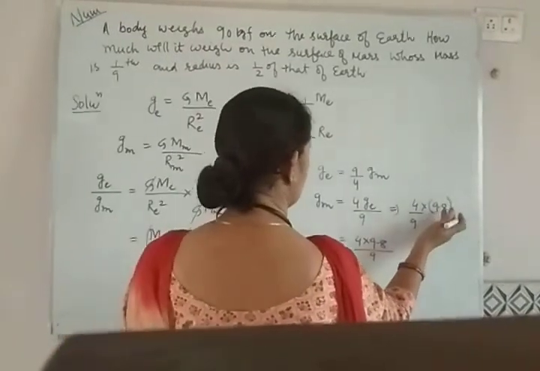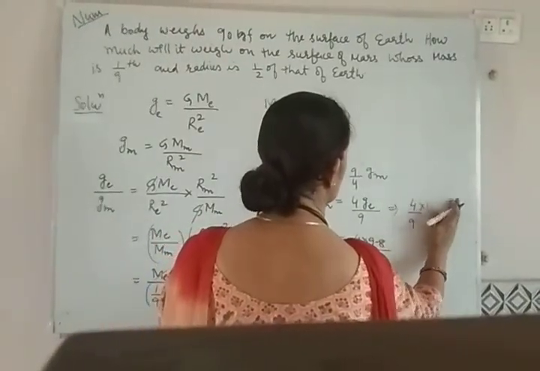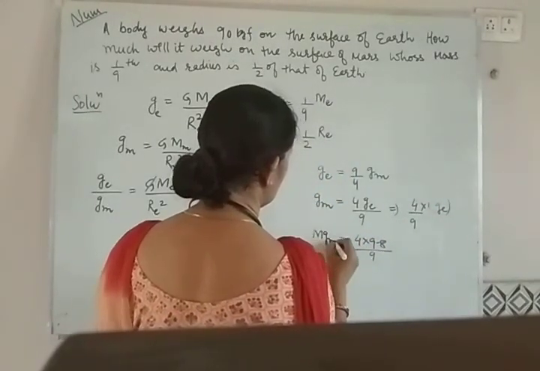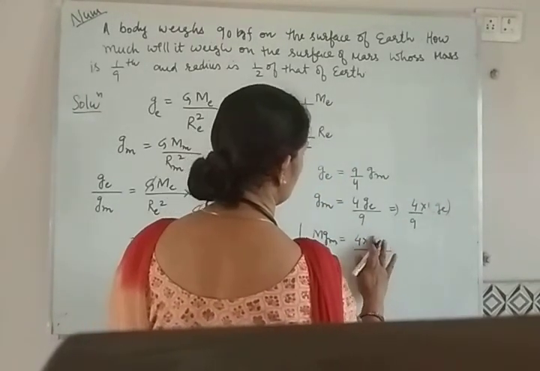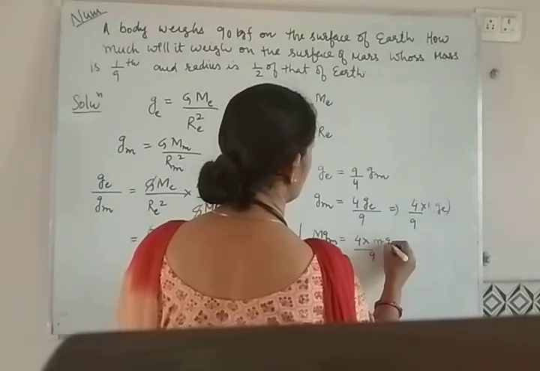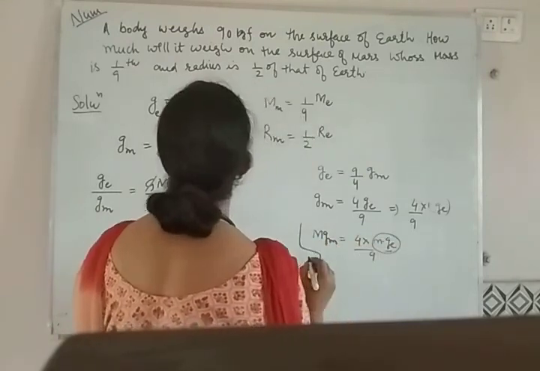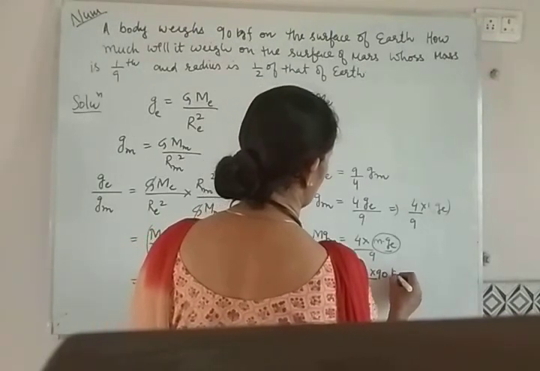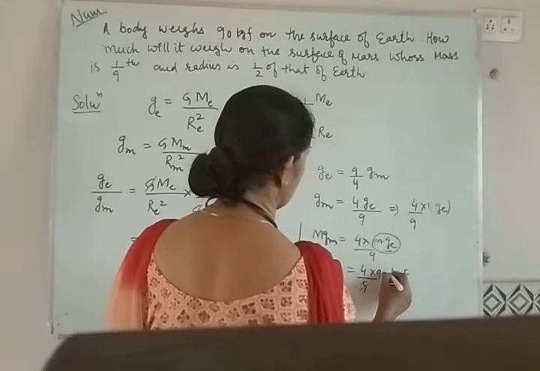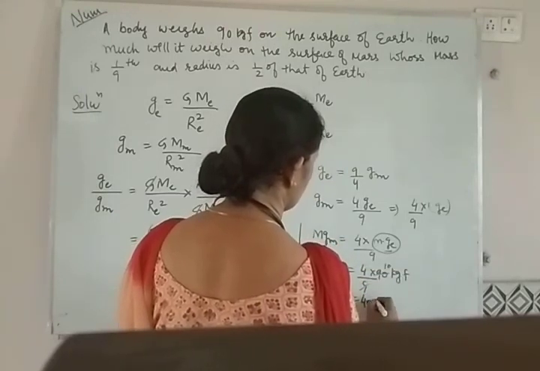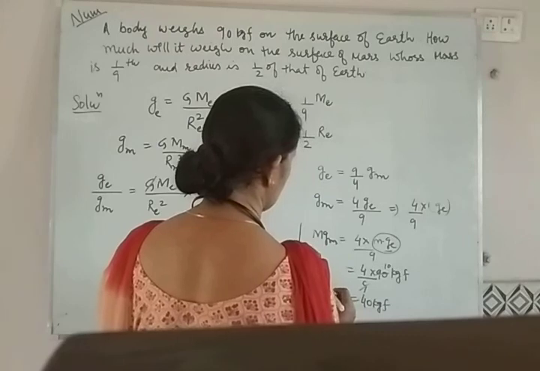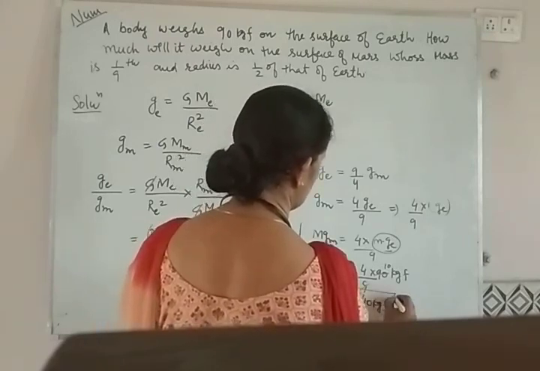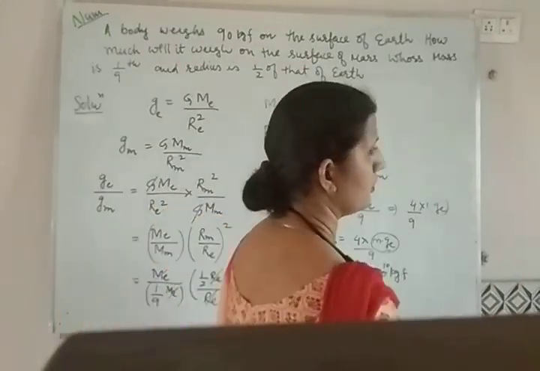We can put it here, keep it as it is, m into Gm will be m into Ge, and this value is 90 kilogram force. 4 by 9 into 90 kilogram force, this 9 will cancel out with 90 to give 10, this is 40 kilogram force, the weight on Mars. This is the answer. You can note down this answer.